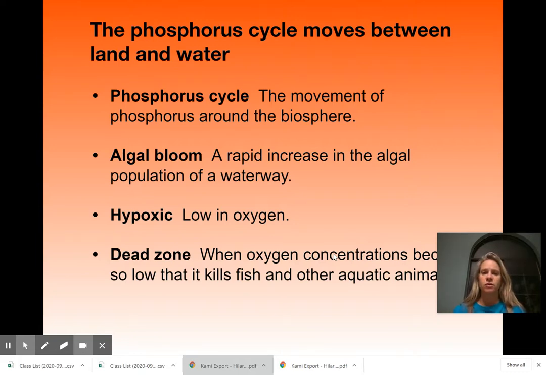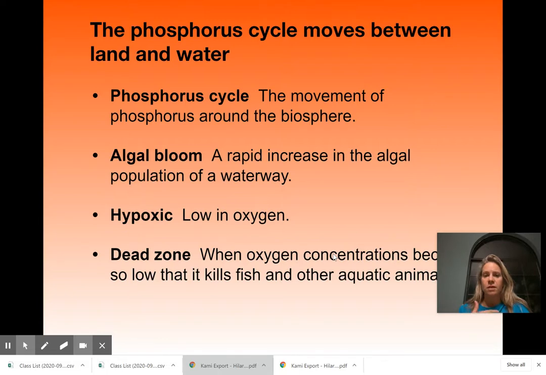Too much phosphorus could cause algal blooms. So algal blooms, this could be because of fertilizer. Too much fertilizer is generally why we have phosphorus and algal blooms. But algal bloom is where you've got like red tide. Maybe you guys have heard of that. But we've got an excess amount of nutrients in the water, so it creates this huge amount of algae. And what happens is, you might think that might be good because the animals, the fish and stuff can eat it, but a big algal bloom blocks light from things down below. And so if that happens, then you get dead zones in the ocean.